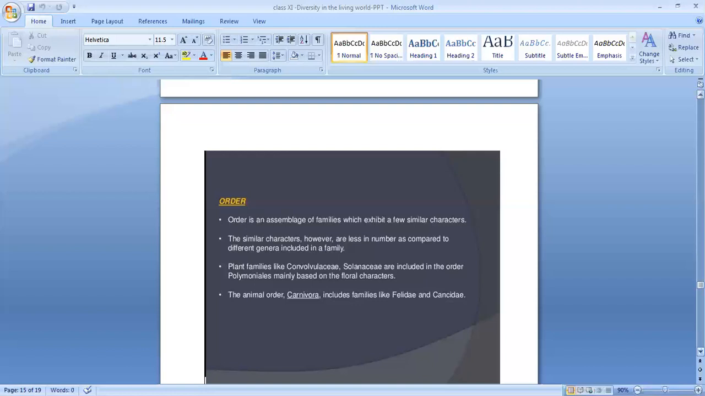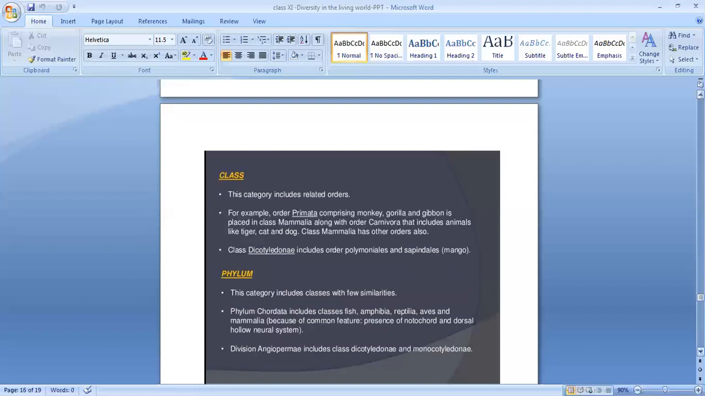The animal order Carnivora includes families like Felidae and Canidae. Felidae, we told, the cats, then Canidae, the dogs. Both are carnivores. So they come under different families, but they come under the same order. Which order? The animal order Carnivora. Carnivora is the order, but in this order they come in different families. Clear? So Carnivora includes families like Felidae and Canidae.